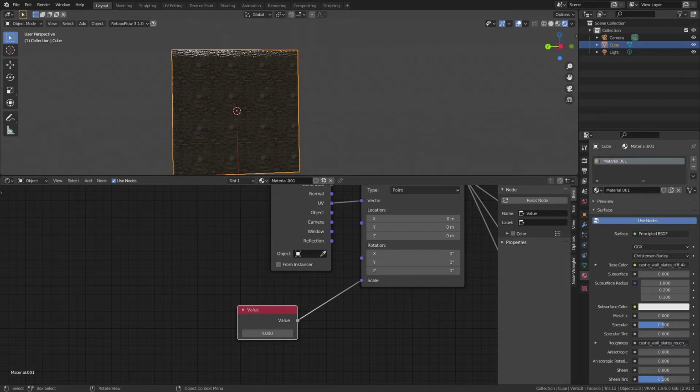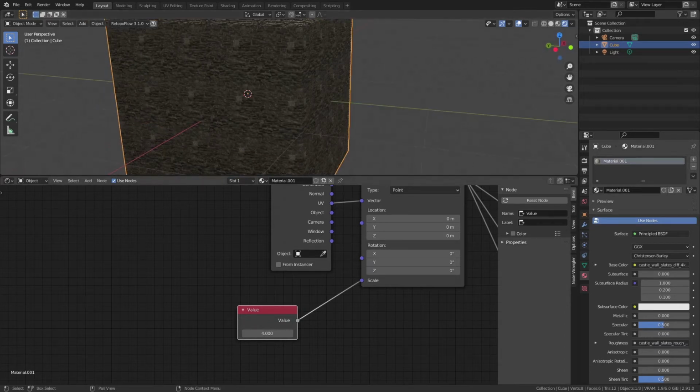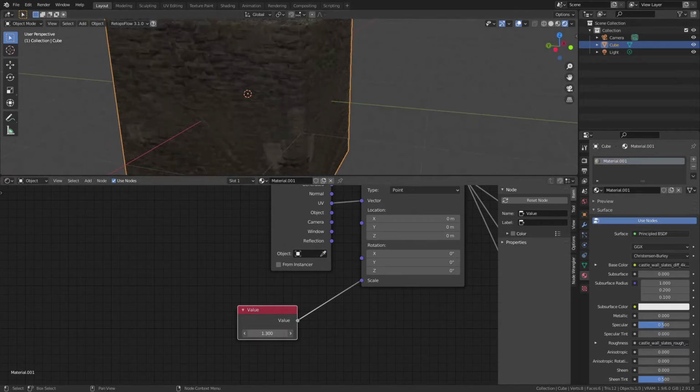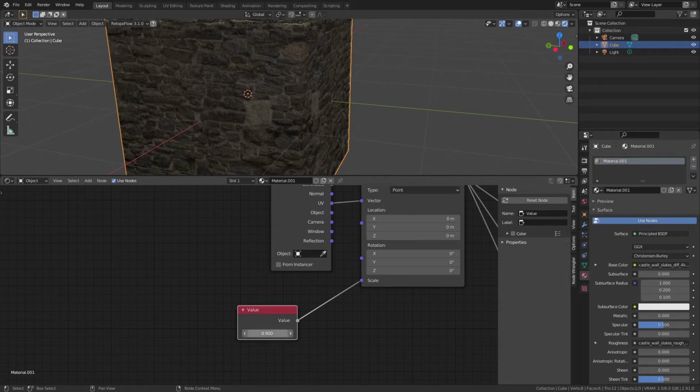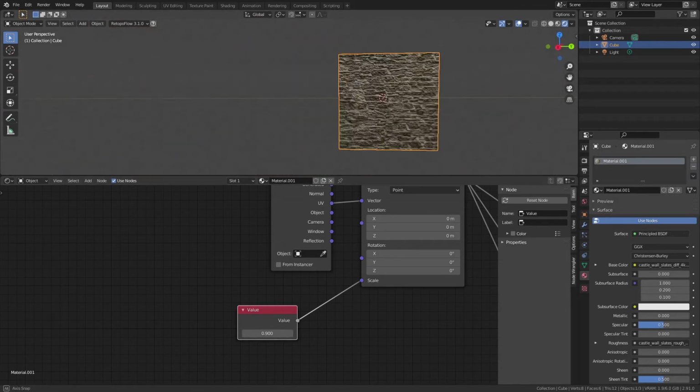Don't make them too small, because then the texture will repeat itself. But yeah, something like this looks pretty good.